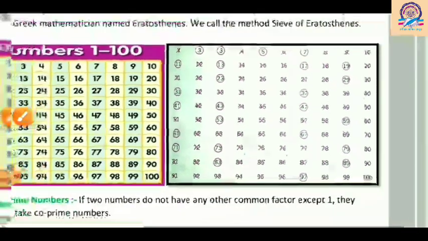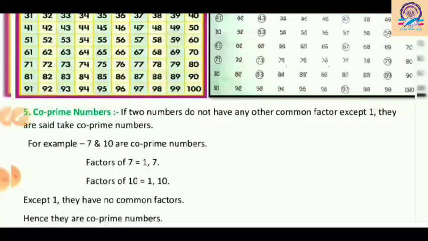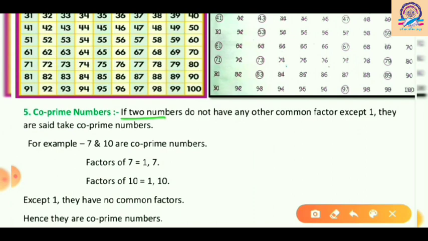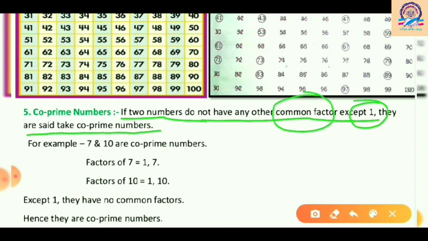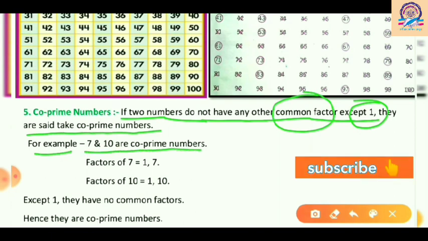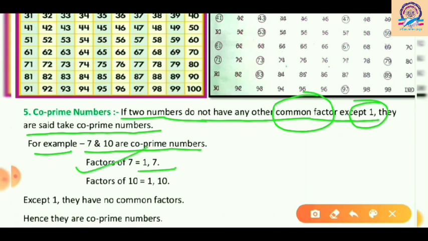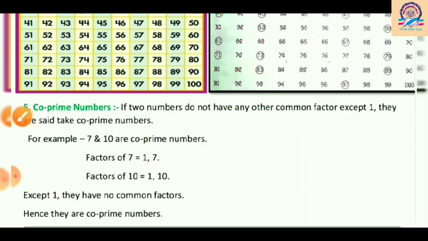So now come to the next topic, co-prime numbers. So what are co-prime numbers? Here it is written, if two numbers do not have any common factor except 1, they are said to be co-prime numbers. So for example, 7 and 10 are co-prime numbers. How can we say? Okay, so let's find it. Factors of 7, there are only 2 factors, 1 and 7. Now factors of 10, 1 and 10. So except 1, we can see here they have no common factors. So hence they are co-prime numbers.